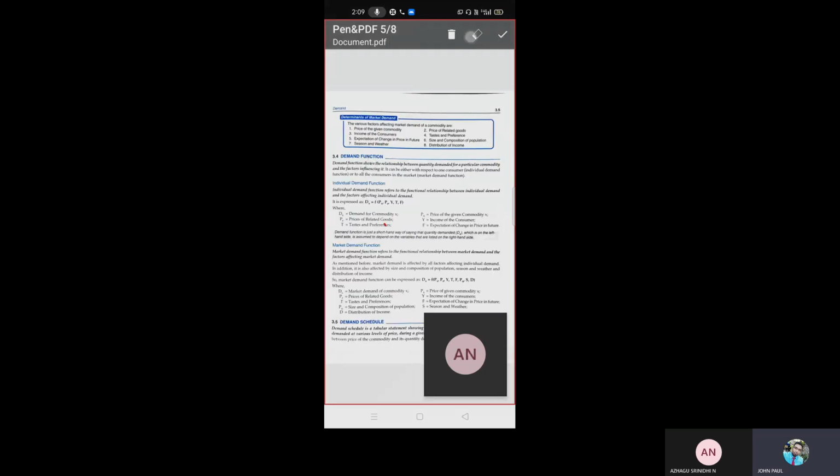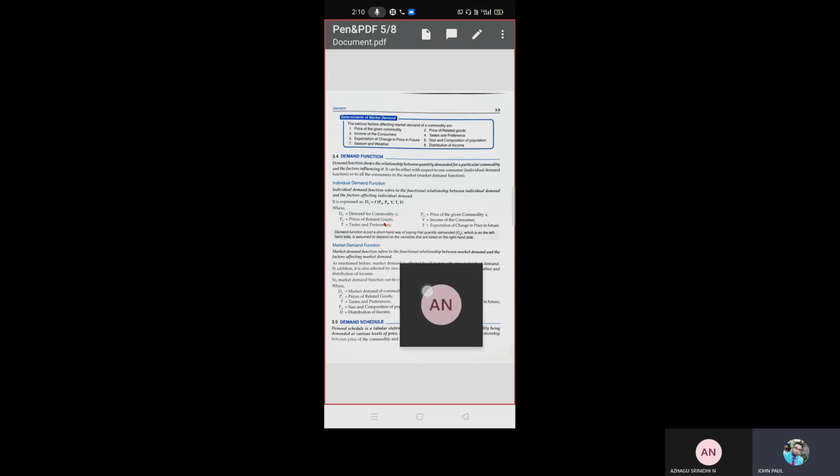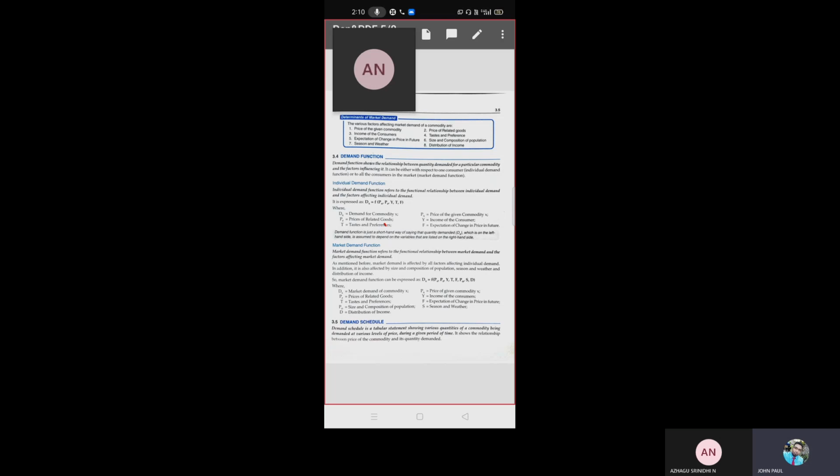And what about the week schedule? They will mention Sunday, Monday, Tuesday, Wednesday, Thursday, Friday, till Saturday, in a table. So what is a demand schedule? It is a tabular statement.